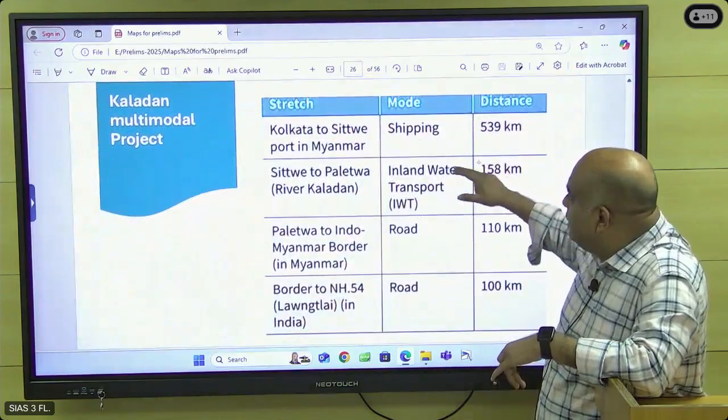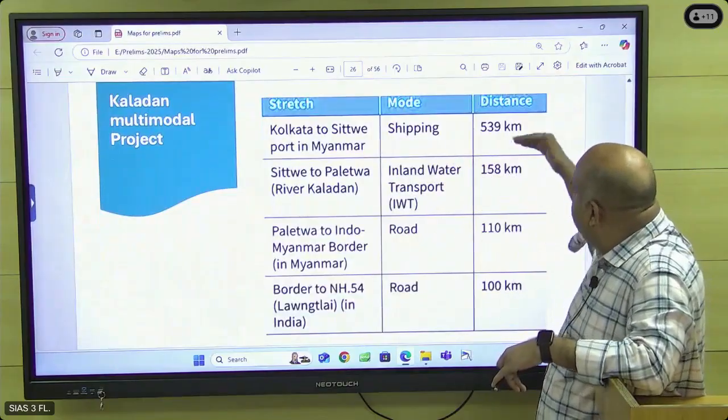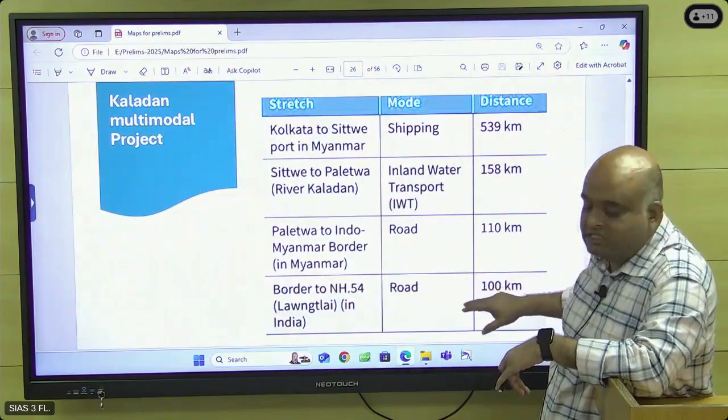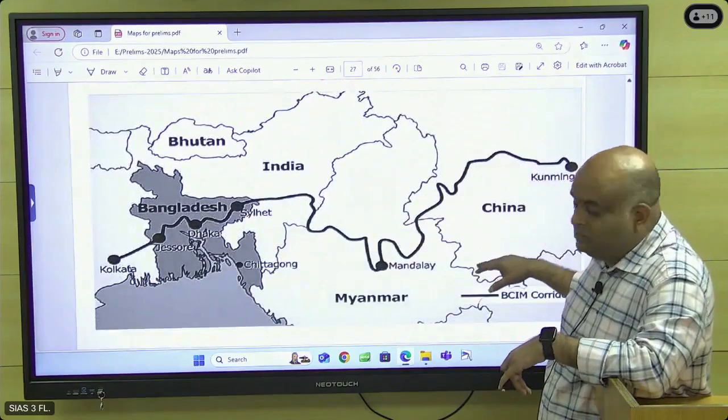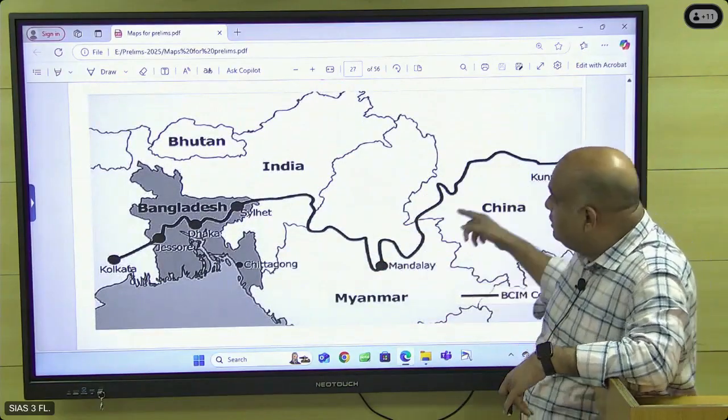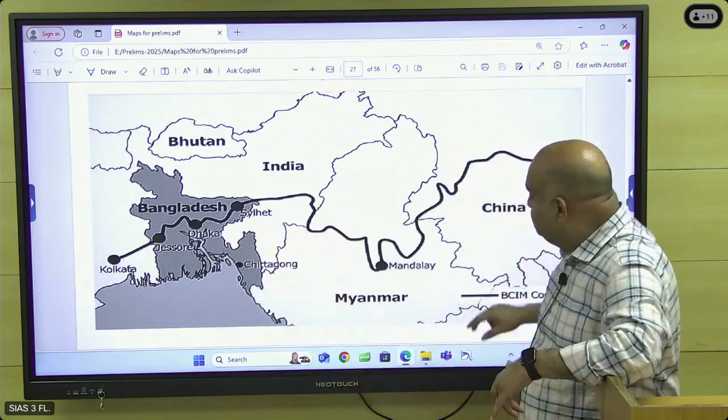Check it. What all the area stretch it is covering, what are the distances, that and all I have given, just to check it. And then BCIM, China with India. Okay, what all the cities it is connecting, check it.